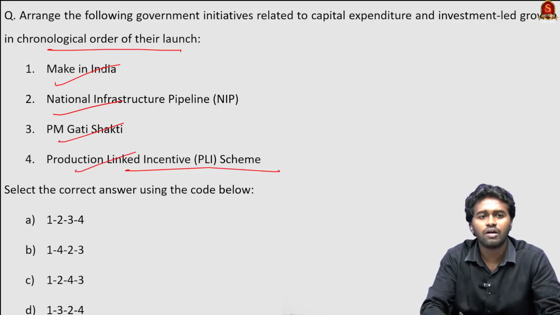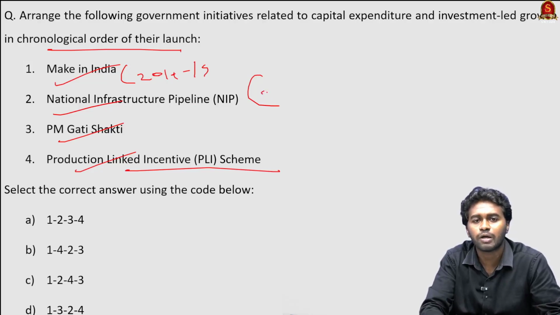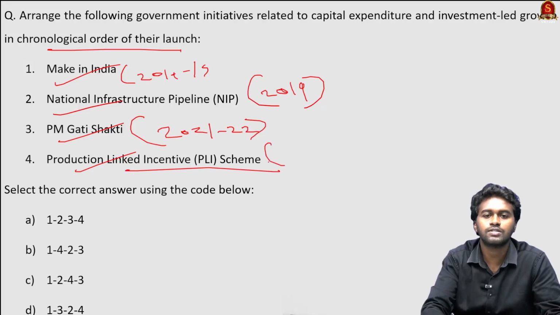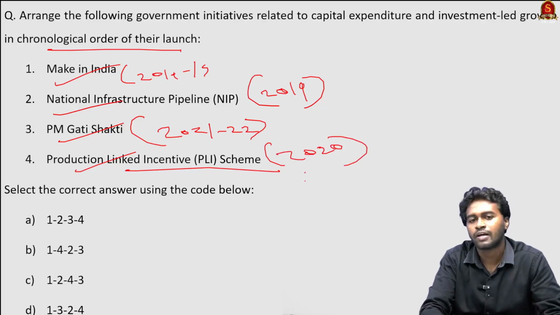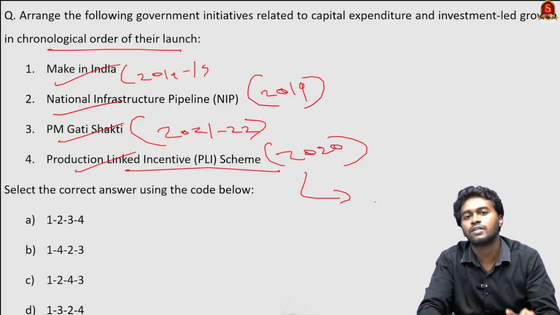So Make in India, we know that it was launched somewhere between 2014-15, and then we have the National Infrastructure Pipeline project. This was launched in 2019, and then we have Gati, which was launched in 2021-22, and then we have the PLI scheme, the Production Linked Incentive Scheme. The first phase was launched in 2020, and currently we are in phase 2 of the PLI, that is PLI 2.0, which is focusing more on manufacturing, especially hardware.